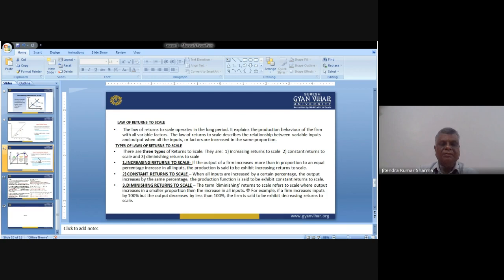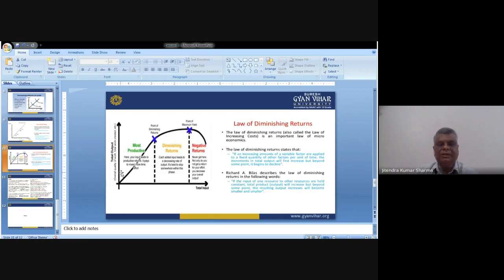Now, in this situation we have all three things. The first one is increasing returns to scale. Then the second category we can say is constant. And then the third one, negative or diminishing return. It means when we are applying 100 units, we are getting 80 units.